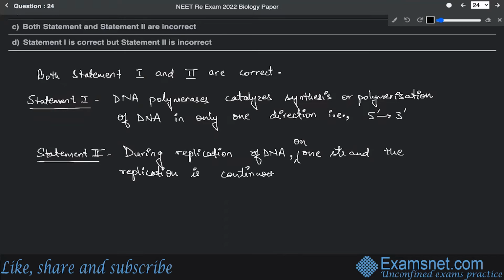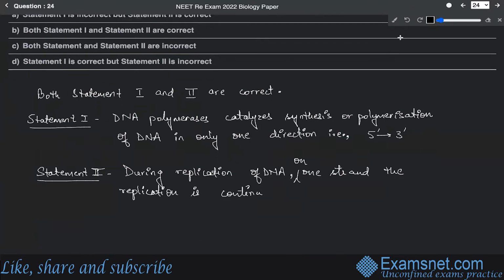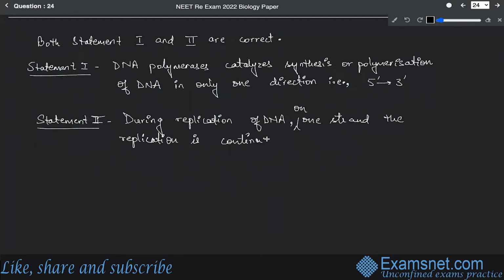The replication is continuous as it requires only one RNA primer, along with other nucleotides, to complete the entire synthesis.